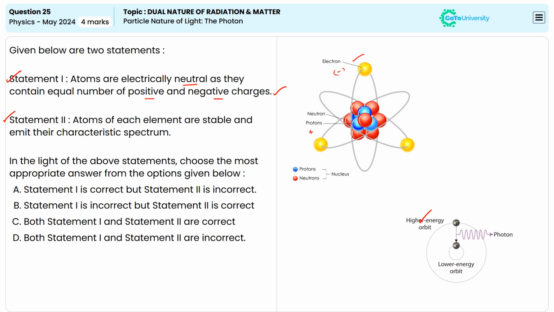We can say that as radioactive decay as well. So the stability depends on the specific arrangement of protons and neutrons in a nucleus. So the statement 2 given here is wrong. Based on that, we can say option A, statement 1 is correct but statement 2 is incorrect, will be the correct answer for this question.